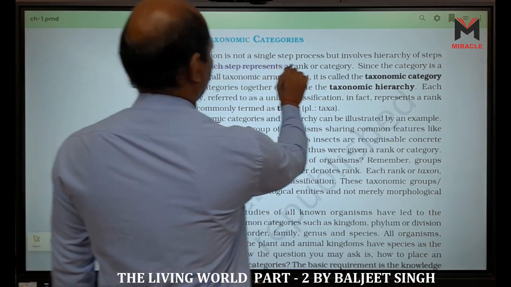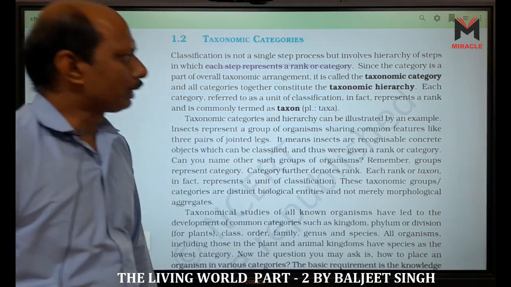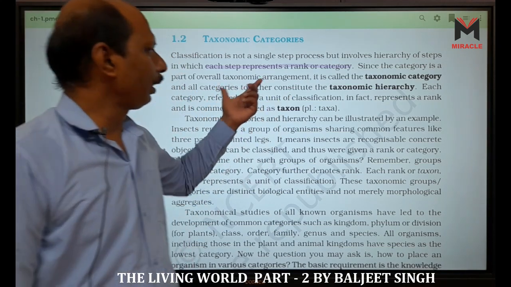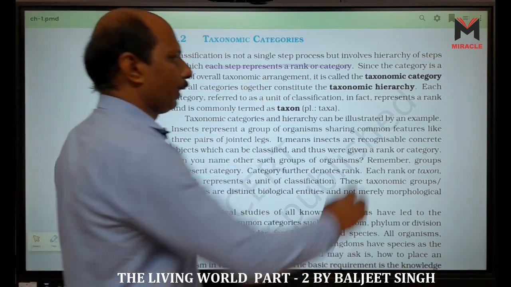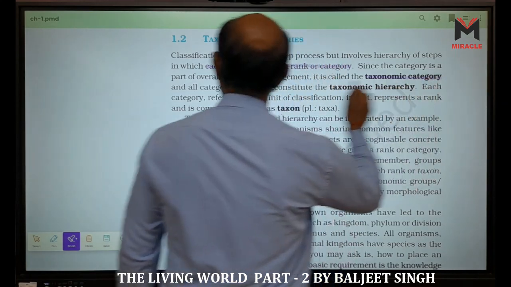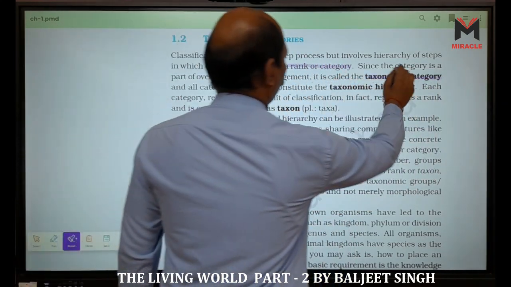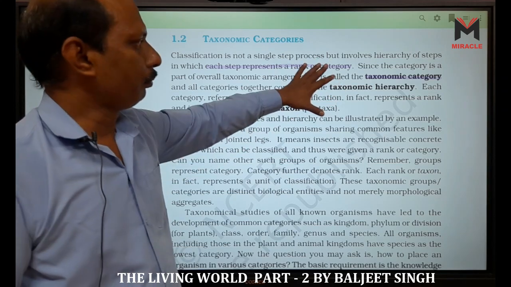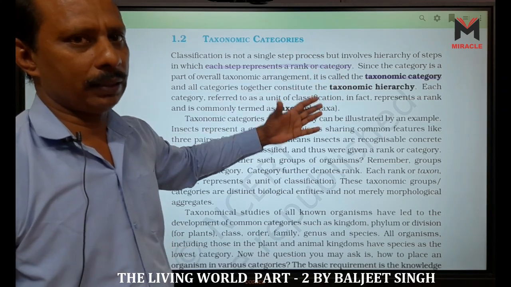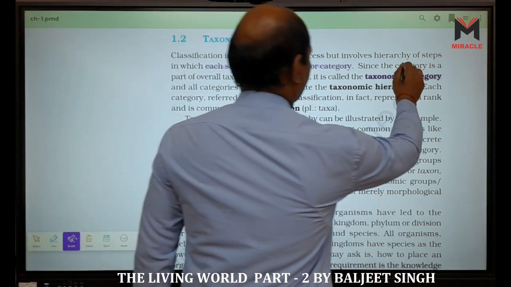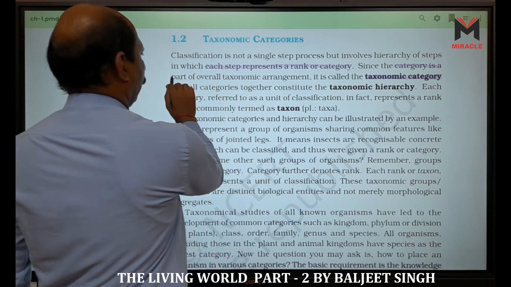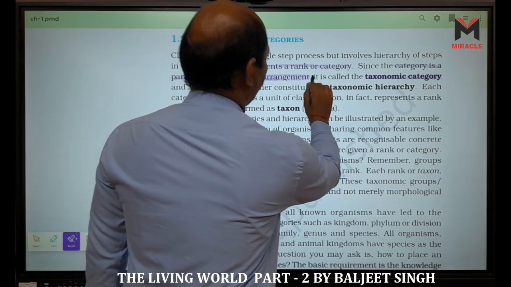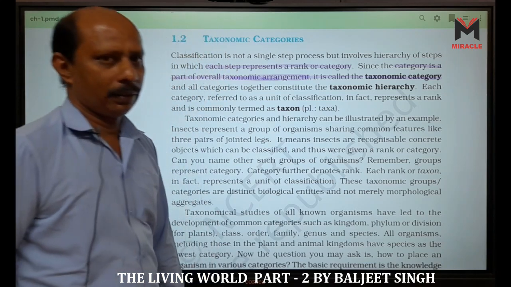Here, since the category is a part of all taxonomical arrangement, it is called a taxonomic category. This statement can become an assertion-reason type question: the category is a part of all taxonomic arrangement, so it is called the taxonomic category.